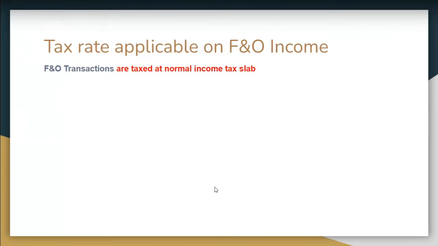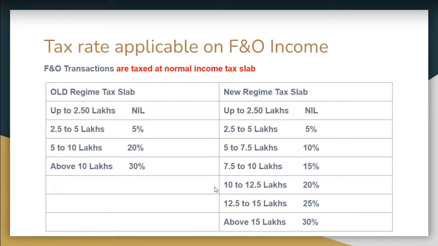So FNO transactions are taxed at the normal income tax slab. There is no specific tax rate. FNO transactions will be taxed at the normal tax rate, like in the old regime, and there is the new regime tax slab. If you select the old regime, the rates are up to 2.5 lakh nil, 2.5 to 5 lakh 5%, 5 to 10 lakh 20%, above 10 lakh 30%.